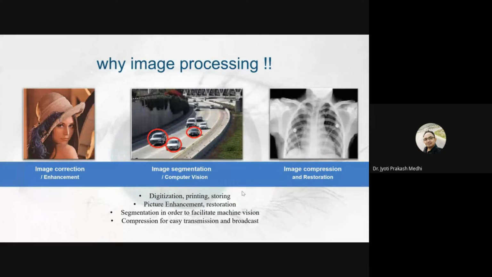For example, if in this image the chest portion is our region of interest, then we try to remove the remaining portion. In that way, we can have an image of lesser size. So that is why we go for various compression techniques, and this helps in our broadcast and transmissions.